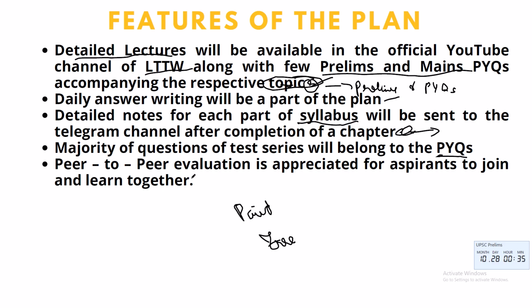So we cannot evaluate everyone's paper, including mine, because I am also going to be appearing and writing as well. So peer-to-peer evaluation is appreciated for aspirants to join and learn together. The points which I have, you might not have. Your points I might not know. So eventually, when peer-to-peer evaluation works, we can all make this plan a grand success.